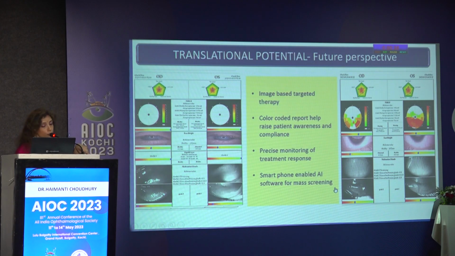What is the future perspective of this study? This kind of AI software can be incorporated in the smartphone and can be used for mass screening in a setup outside the clinic.